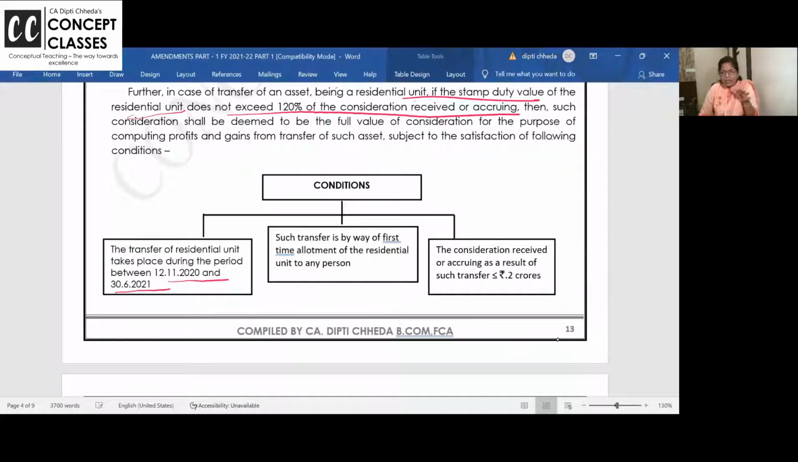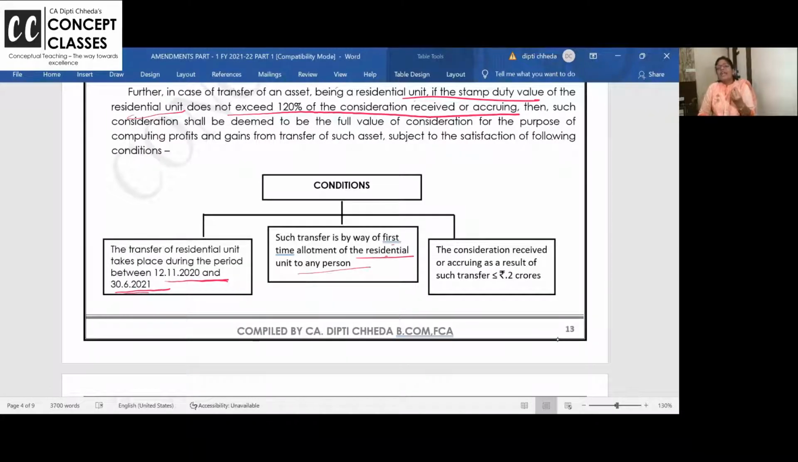You remember 21, the lockdown was there in March and all, and everything was normalized after June. So in this date, if the residential unit is sold, then that grace margin of 10% will become 20%, provided such transfer is by way of first time allotment of the residential unit. The builder is first time selling the residential unit, and if the stamp duty value is 120 and he is selling at 105, okay, consider. Don't ask them to pay stamp duty extra.